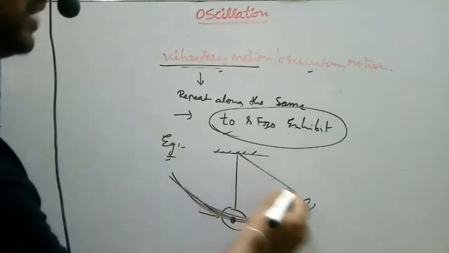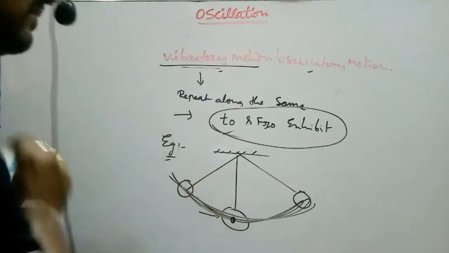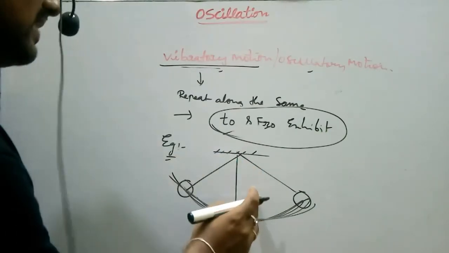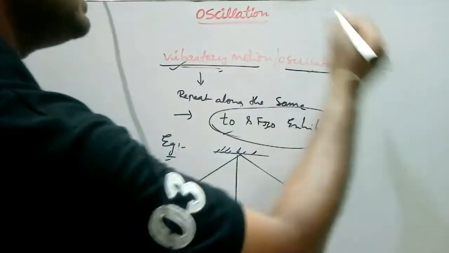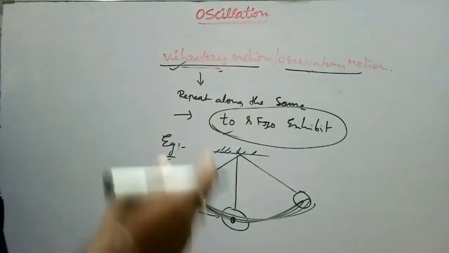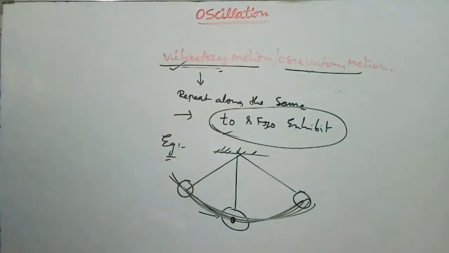This to and fro motion happens along the same path, so it is a good example of vibratory or oscillatory motion.